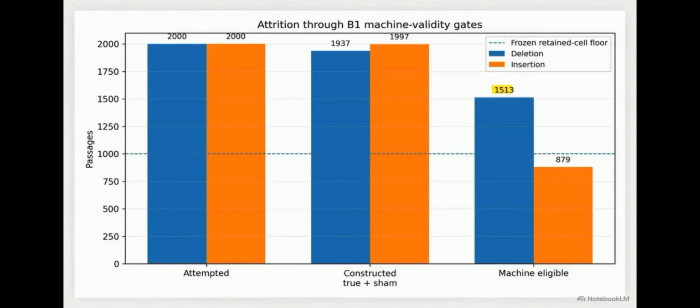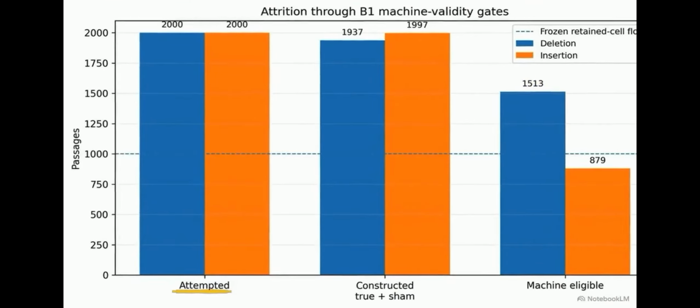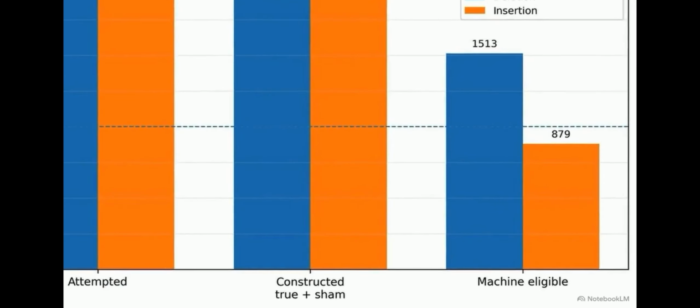In the attrition chart, the deletion arm drops to 1,513 machine-eligible triads. 440 attempted triads failed at least one sham validity condition. This 22% failure rate exceeded the allowed 5% tolerance, resulting in a sham invalid label.